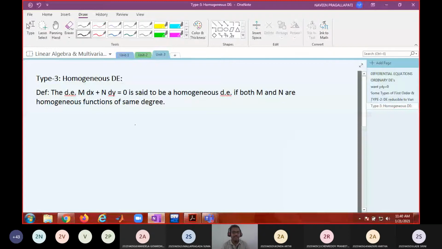So something like, if I write f of x comma y equal to sine of x square plus xy, is it a homogeneous function? No, sir. How do you say it?